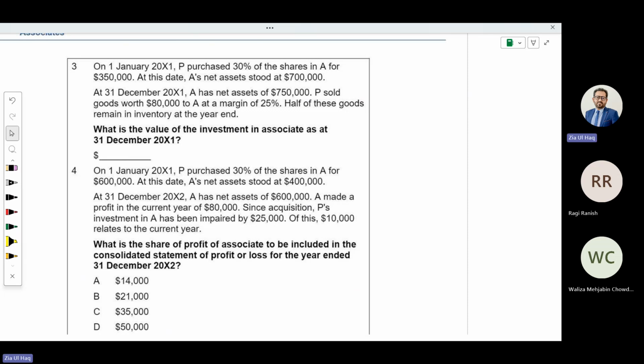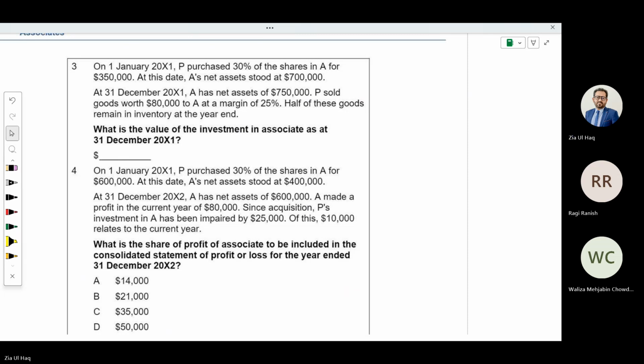Does net assets include share capital, retained earnings? If they have been increased, increased due to what?